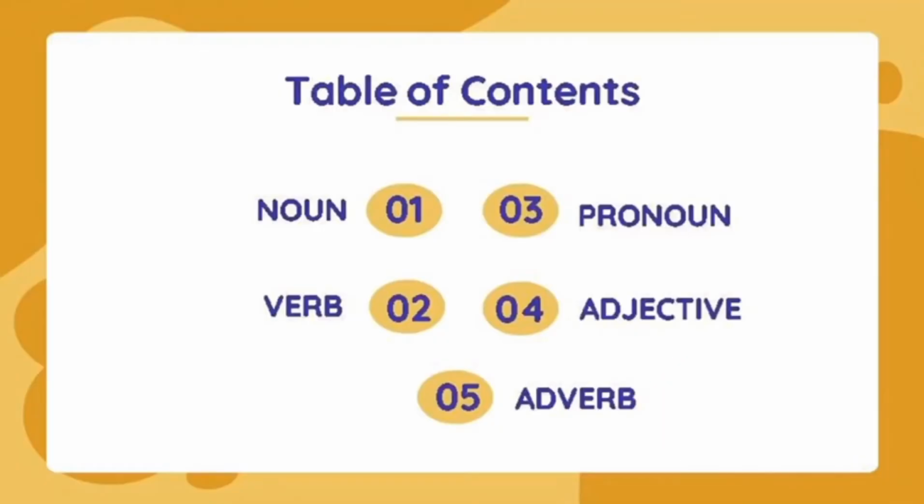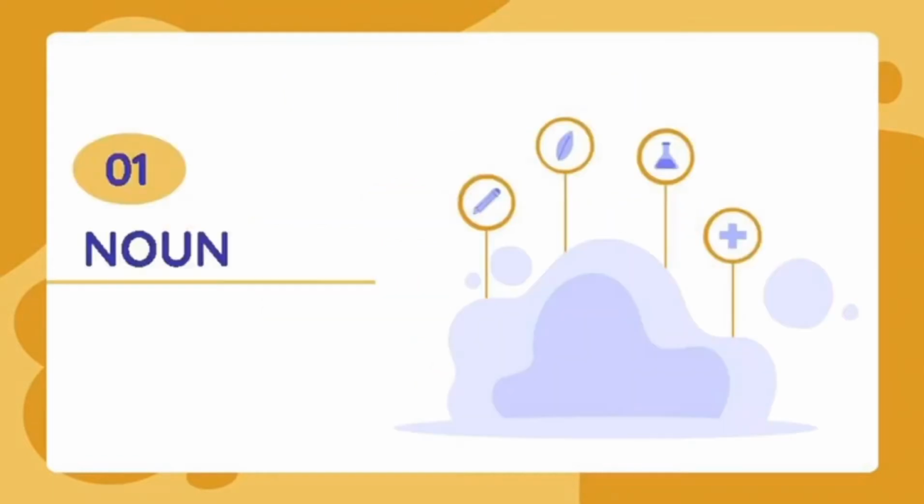Today, in this video, we will tell you about noun, which will be explained by me and my friend Vania. The second material is about verb, explained by Daniel and Anastacia. The third material is about pronoun, explained by Pandy. The fourth material is about adjective, explained by Oxana. And the last material is about adverb, explained by Yasinta Putri. Without any further ado, let's get to the first material. The first material is noun.